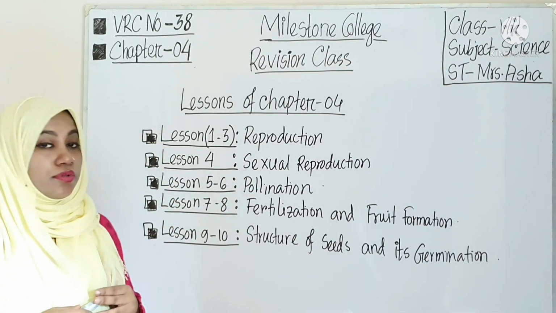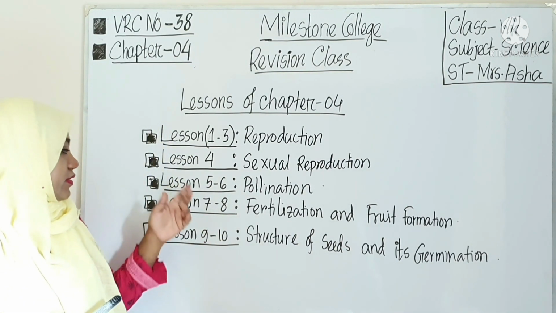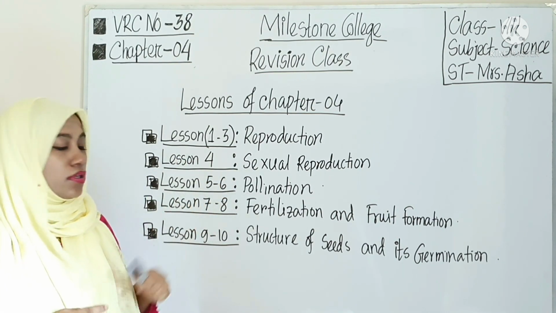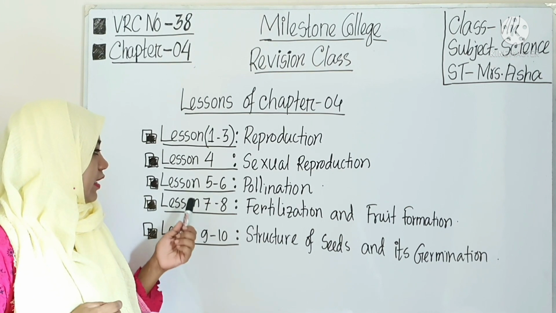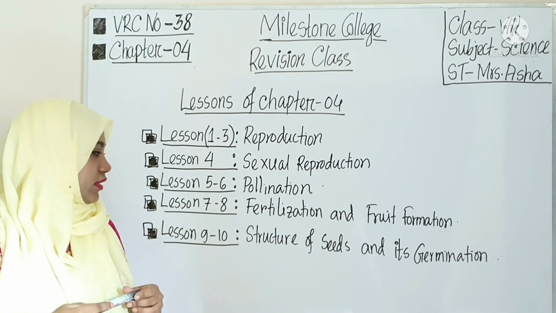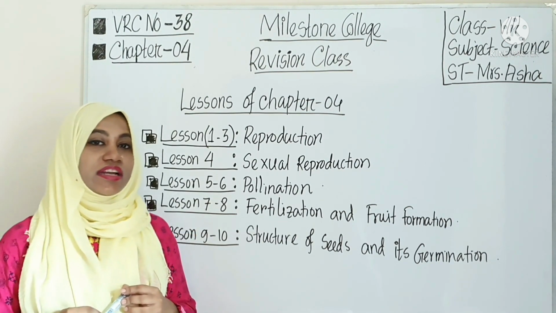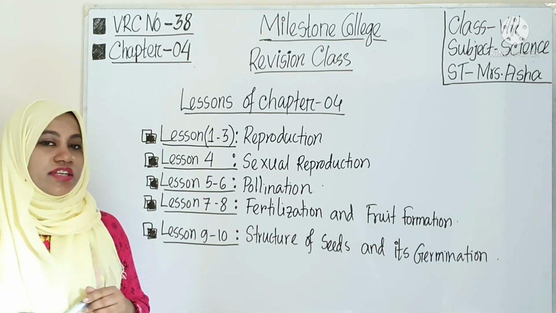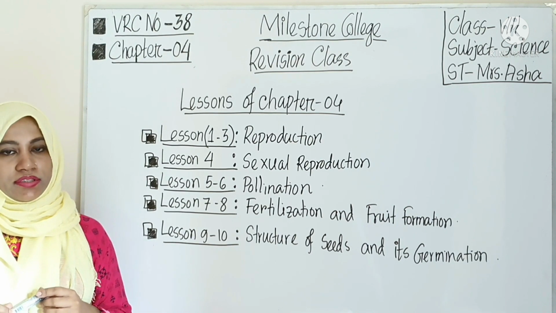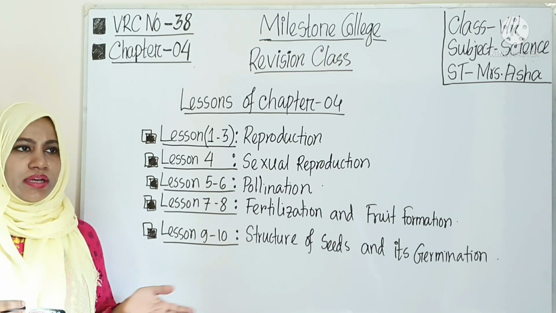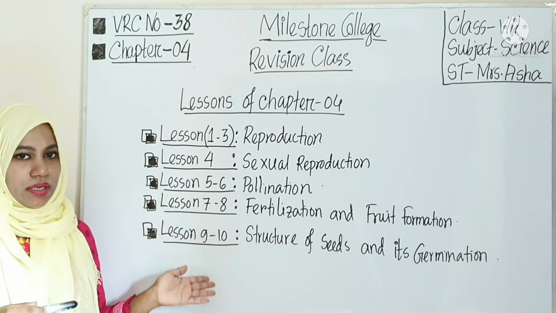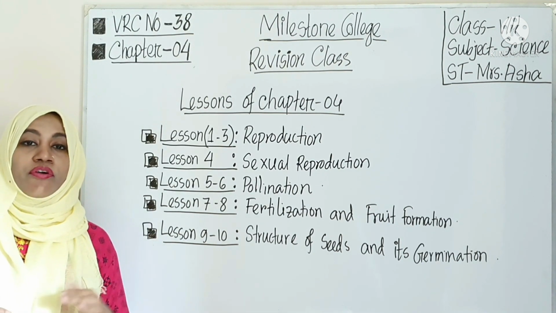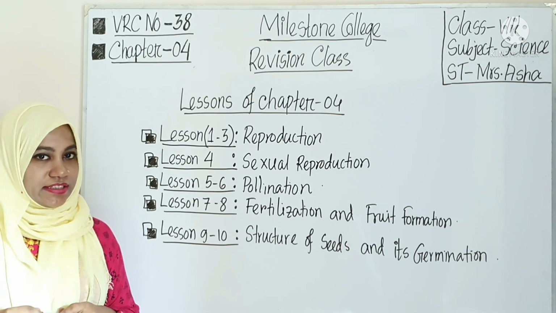So today first of all we will go through the lessons. There are 5 lessons, you see. Lessons 1 to 3 are reproduction, lesson 4 is sexual reproduction, lessons 5 and 6 are pollination, lessons 7 and 8 are fertilization and fruit formation, and lessons 9 and 10 are structure of seeds and germination. Why am I telling you all these lessons? Only to recall your mind, because you have already finished this chapter, isn't it?